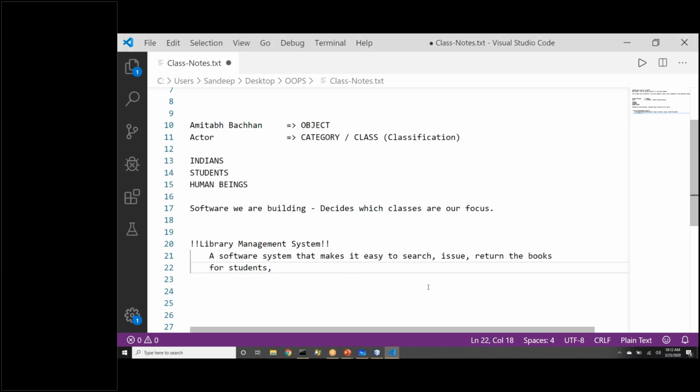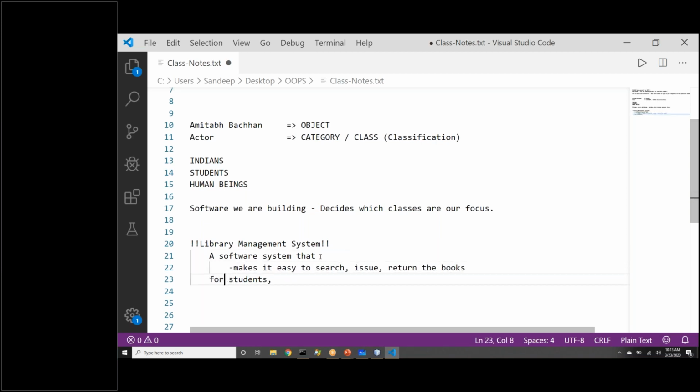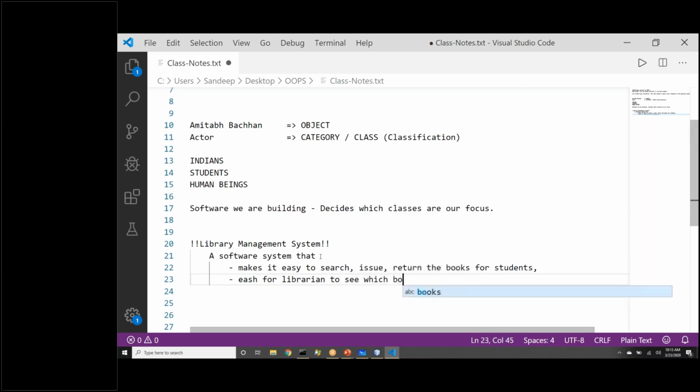Okay. So books can be returned. So these are the functions it is giving for students. That makes it easy to return books, search books, or get the books issued for students, and easy for the librarian to see which books are there in inventory.